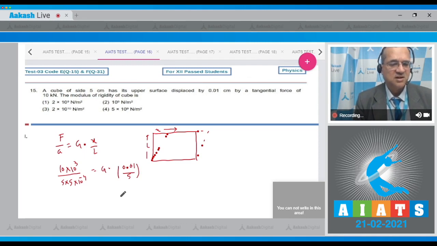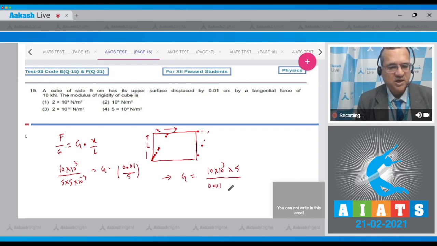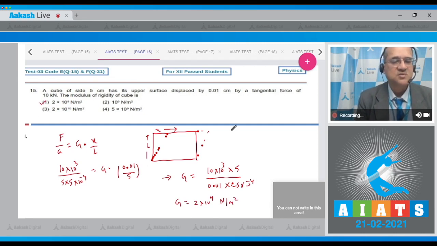By the dimension it will cancel out, so we can find the value of G. So G is equal to 10 into 10 to the power 3 into 5 divided by 0.01 into 25 into 10 to the power minus 4. So the value of G comes to be 2 into 10 to the power 9 Newton per meter square, and this is the first option, 2 into 10 to the power 9 Newton per meter square.